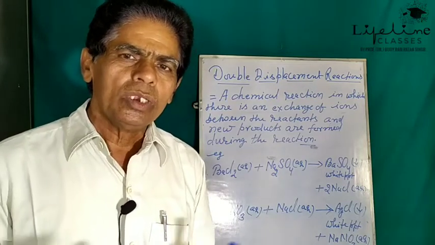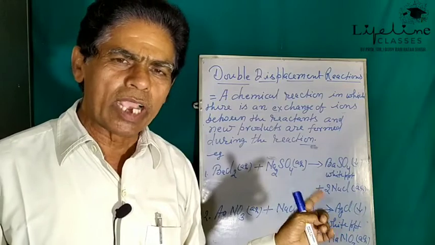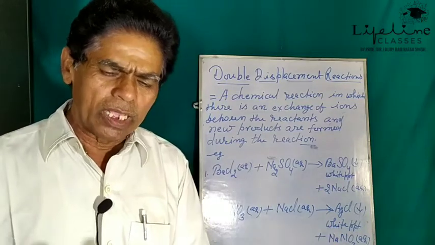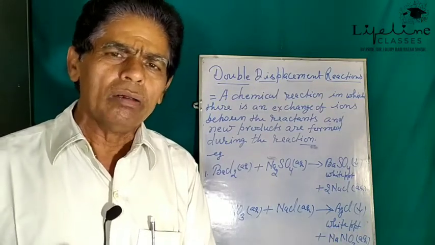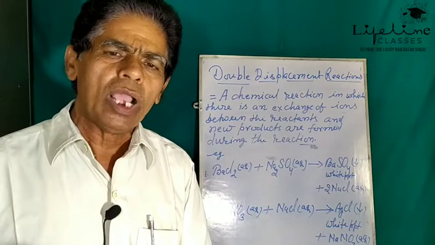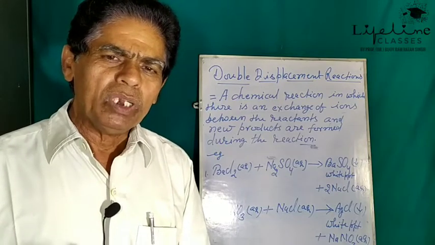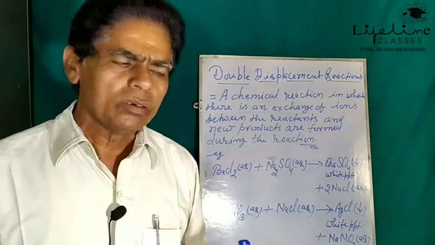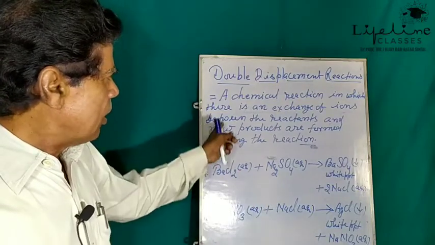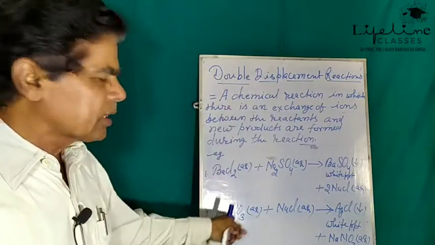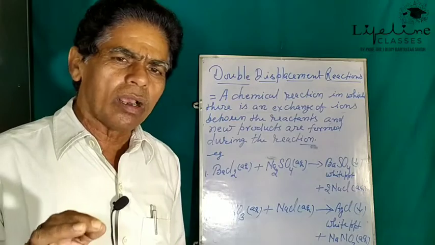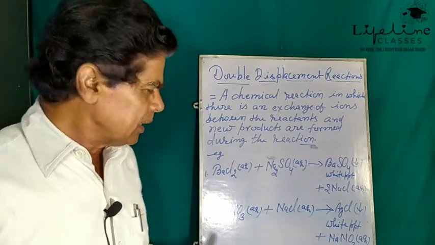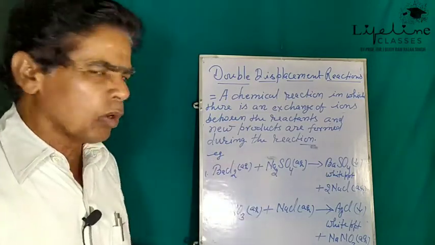So this is a double displacement reaction. Means if there is a mutual displacement of elements between the two reagents, it is called double displacement reaction. Let us consider another example, that is silver nitrate solution.